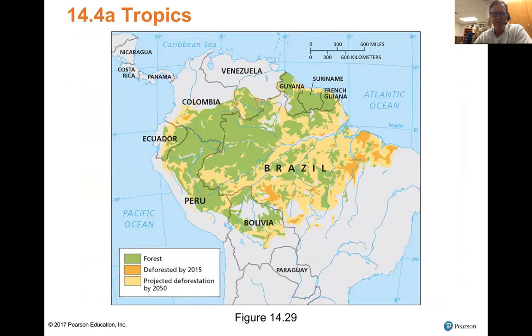One of the big problems, of course, has been deforestation. This is looking at the Amazon rainforest, but notice the huge extent of it. These are the Andes Mountains here, which are kind of the east-west borderline. But notice how much has been deforested there and how much they're projecting will be deforested by 2050. That could slow down, but it's hard to say.